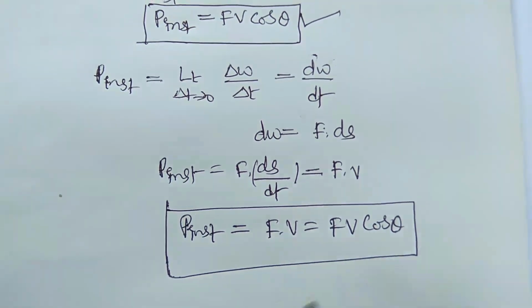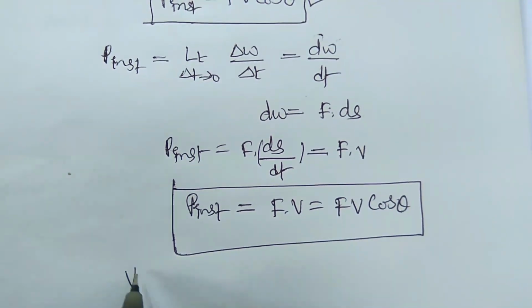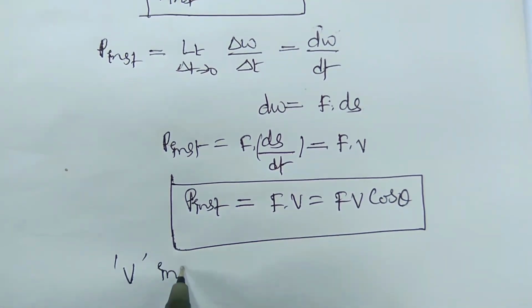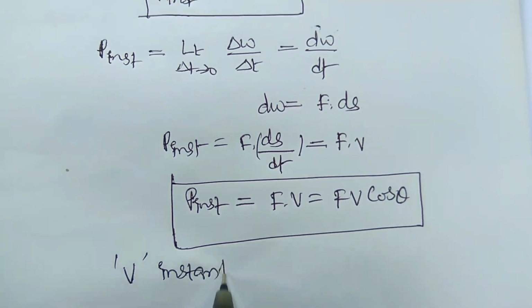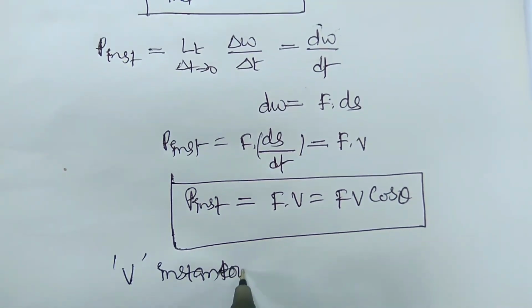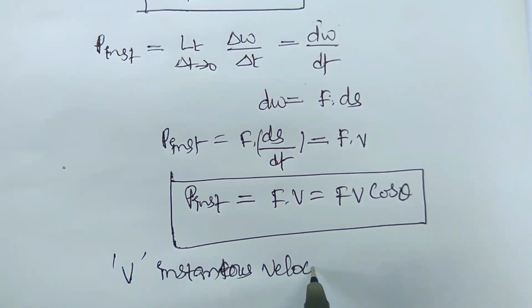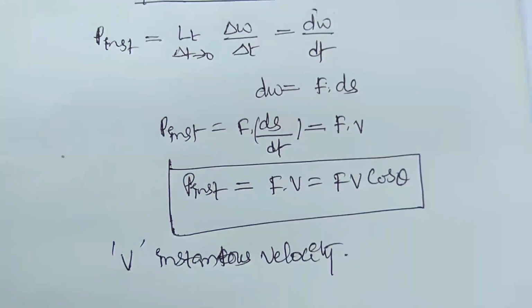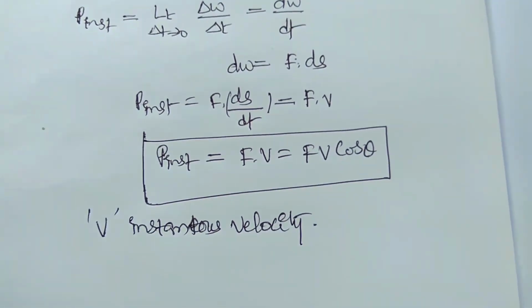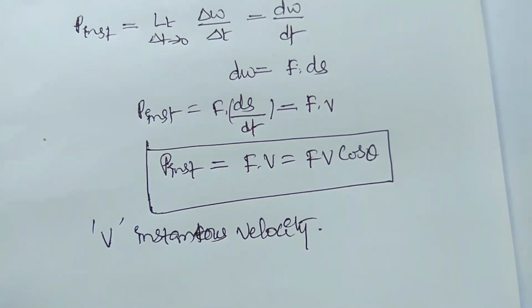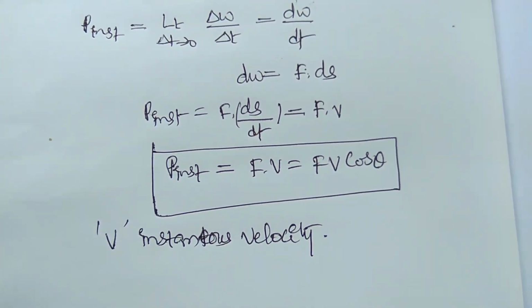Here v is the instantaneous velocity. Instantaneous velocity means motion in a plane. You are understanding very well. Let us see once.